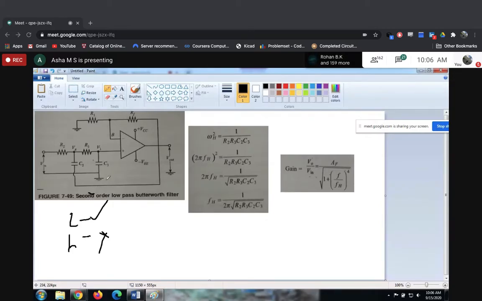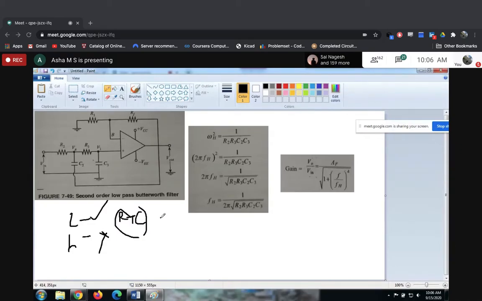Why is it called second order? Because the filters we are discussing, active filters, are formed with the help of an RC pair. What is this RC pair? A resistor as well as a capacitor pair. Here we are using two pairs.